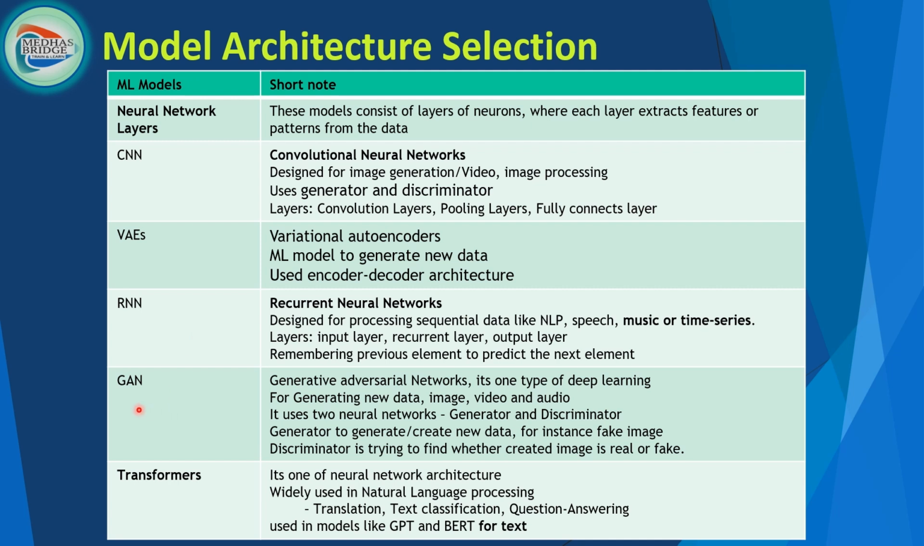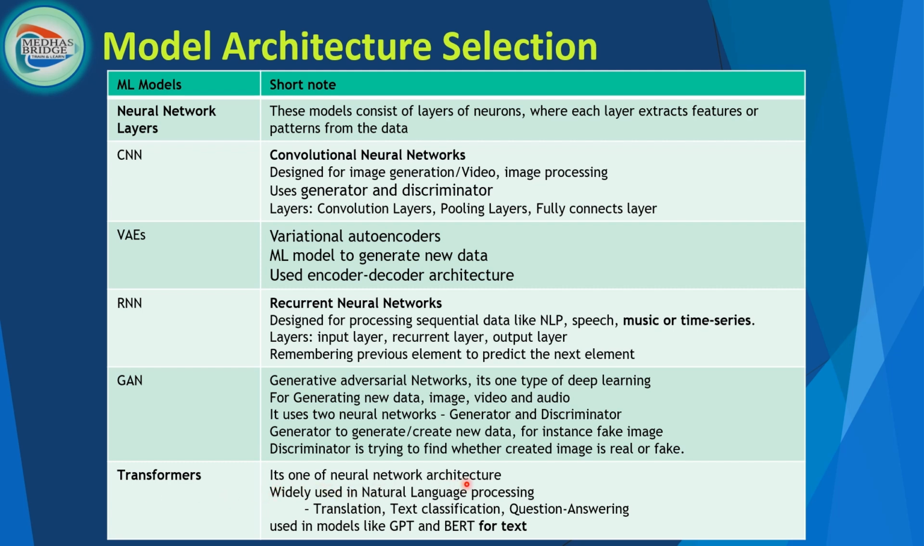Now let's look at a GAN. GAN is a generative adversarial network. It is one type of deep learning for generating new data: image, video, and audio. It uses two neural networks, called a generator and a discriminator. The generator creates new data, for instance fake images. The discriminator tries to find whether the created image is real or fake. These are kinds of model architecture. You pick based on the use case which one you need. That's the idea.